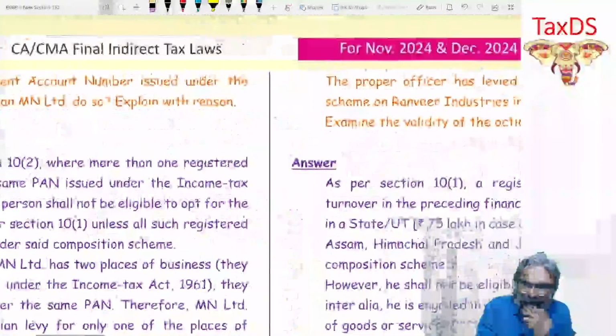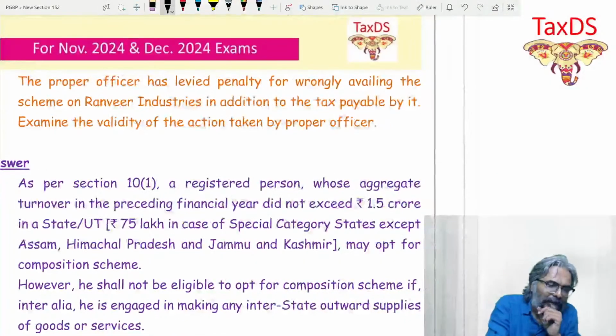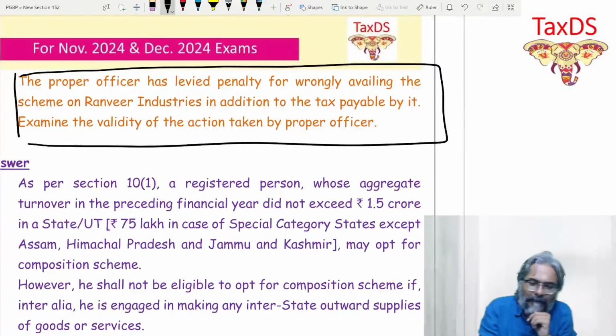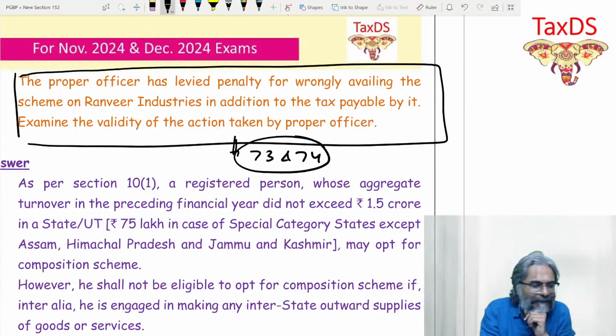Now, the final question is this, students. The proper officer has levied penalty for wrongly availing the scheme in addition to tax payable by it. Examine the validity. Students, you will learn sections 73 and 74, wherein the show cause notices are sent. Indeed, he has wrongly availed the composition scheme. This is a case of a short levy. So, for a wrong availment of composition levy, for which he has paid less tax, definitely the action of the officer in issuing the show cause notice and imposing the penalty is justified.